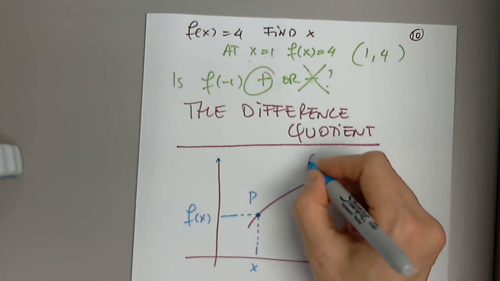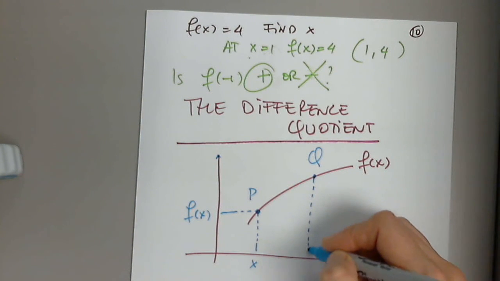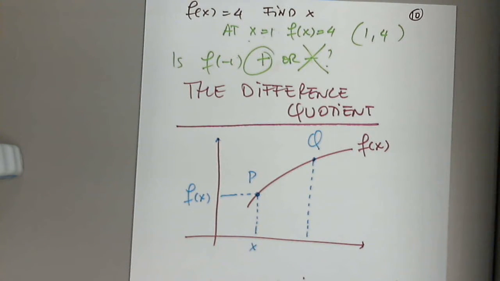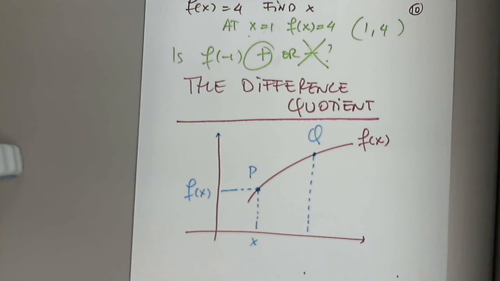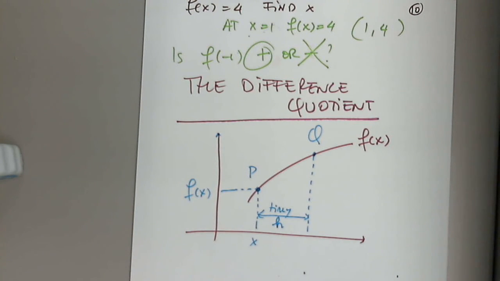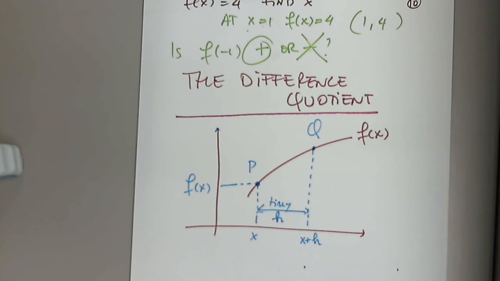I'm going to say this is point Q. And P and Q are very close to each other. They appear at a huge distance in my graph because I need to show you what I'm trying to explain. But this is just a tiny bit, denoted by h. So this will be x plus h.